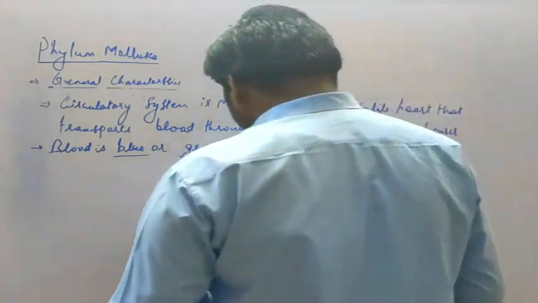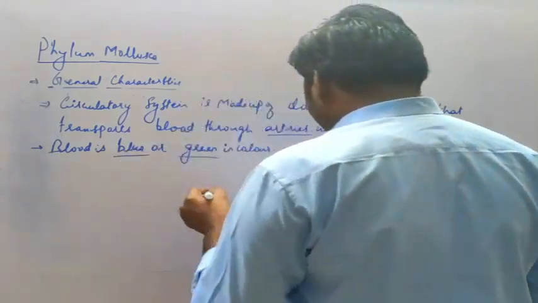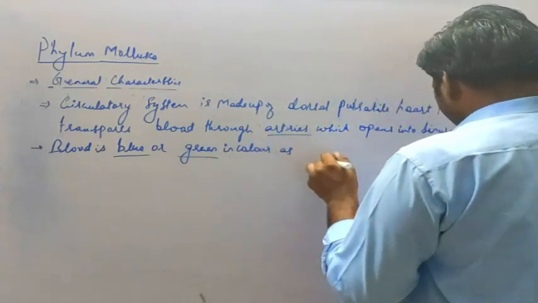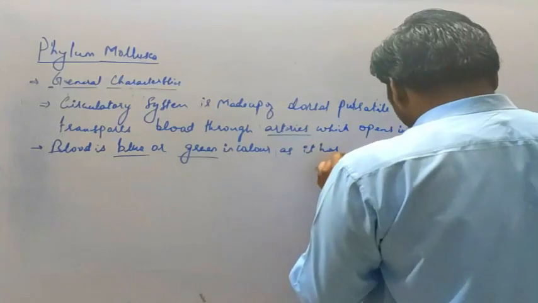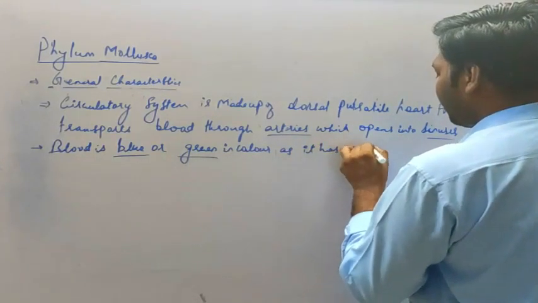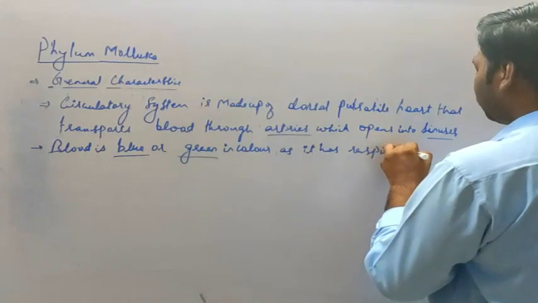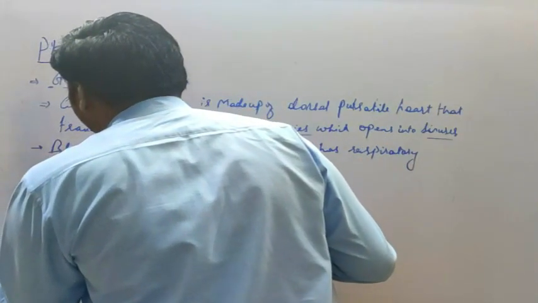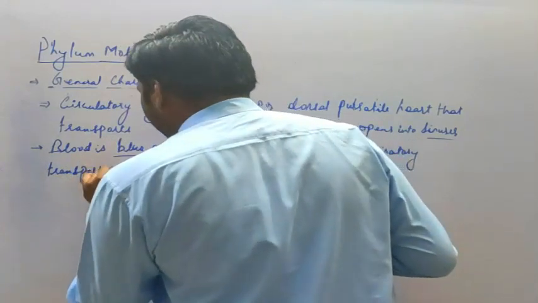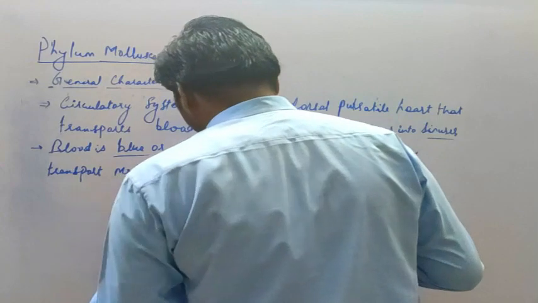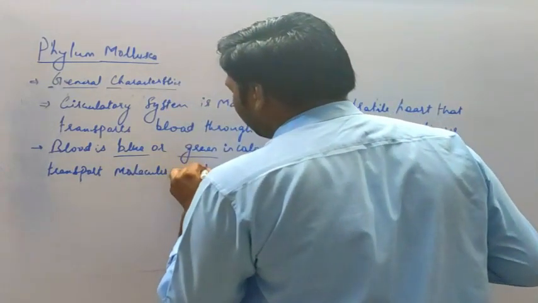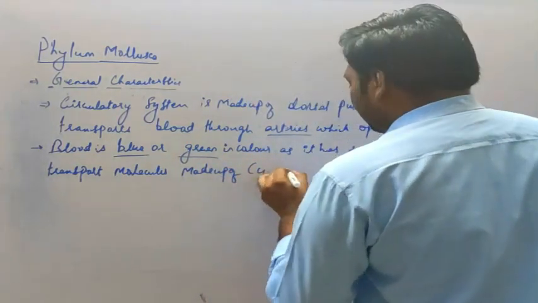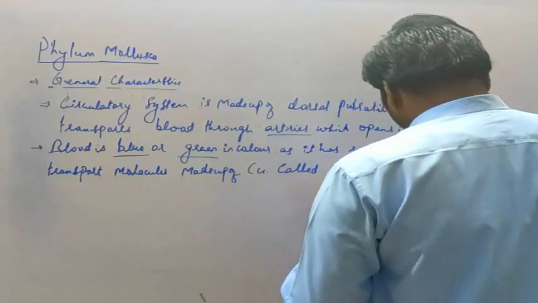The next: blood is blue or green in color as it has respiratory transport molecules made up of copper, that is Cu, called hemocyanin.